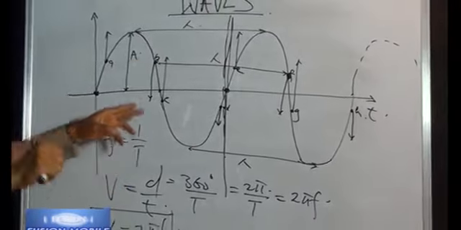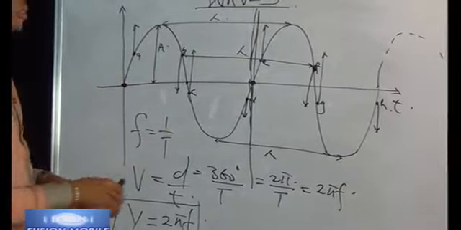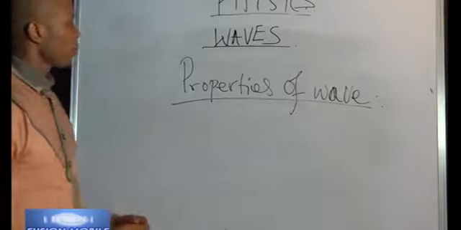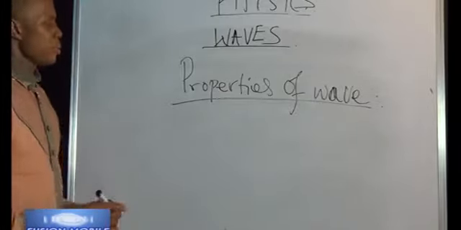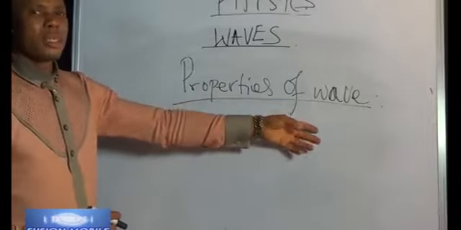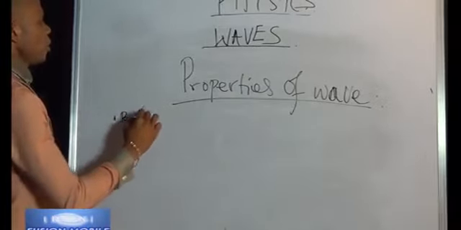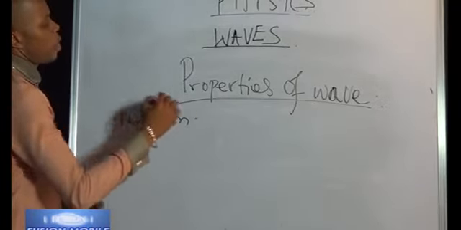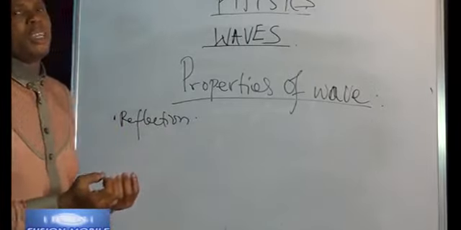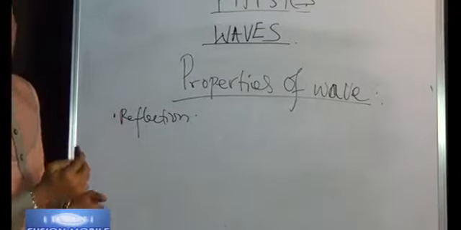But before I let you go from the topic wave, let us discuss the properties of waves. Talking about properties of waves, I want you to understand something: there are basic characters which waves carry out. First one, reflection. If you are wondering what reflection is all about and you want to get a bit of the physical meaning, take up your tennis ball and throw it on the wall. It comes back to you.